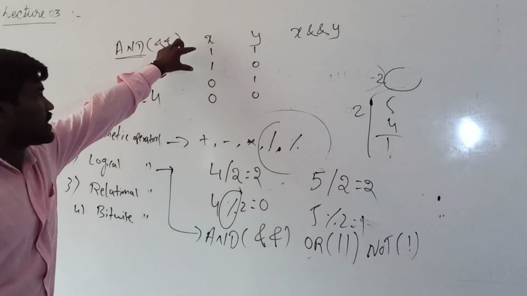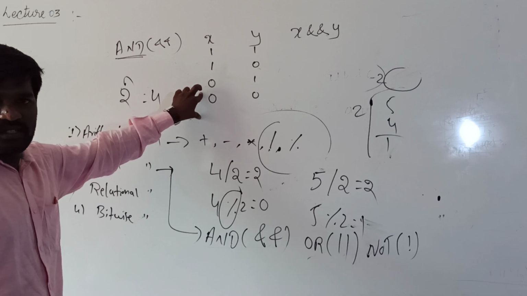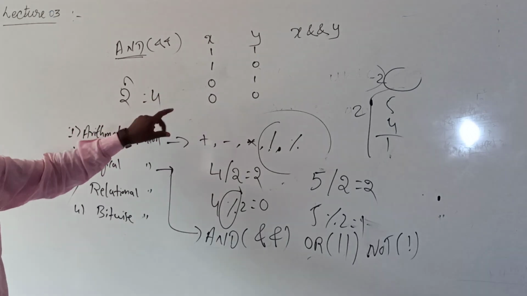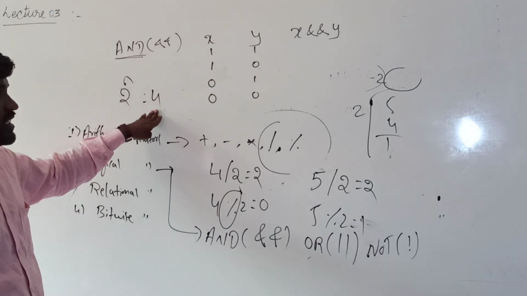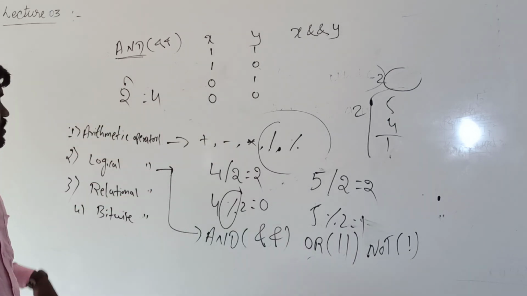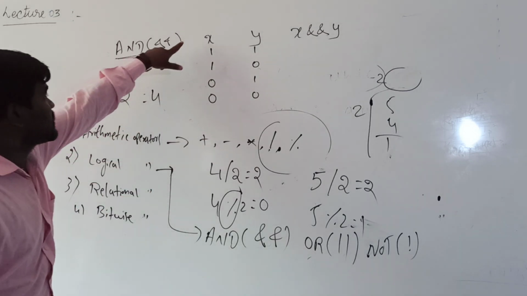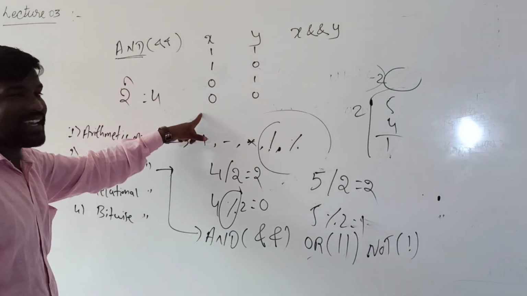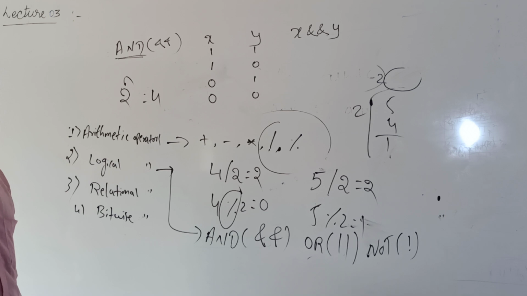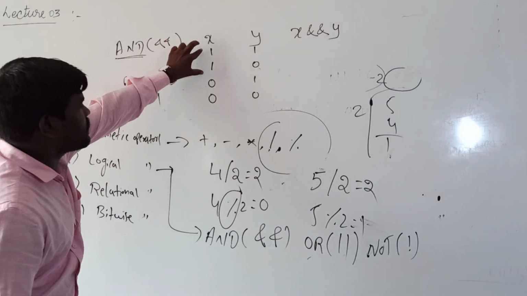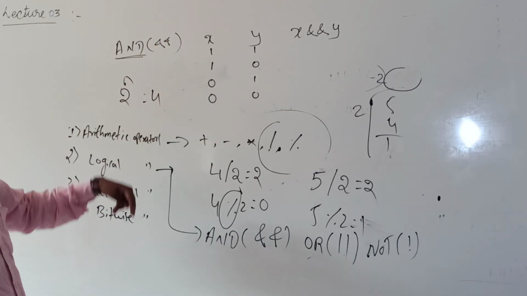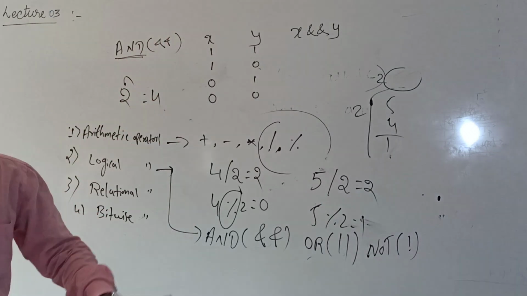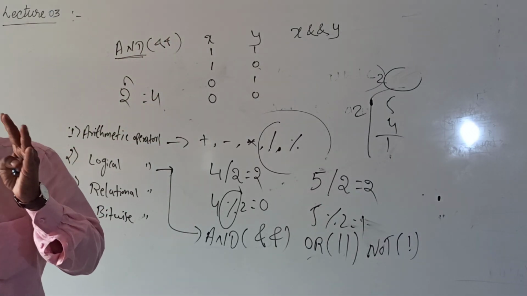Why 1 1 0 0? Because the possibilities are 4. Why 4? Here the variables are 2 and the base is 2, so 2 to the power 2 means 4 values. I can write 1 two times and 0 two times, or first you can write 0 and after that 1. There is no restriction for writing the values.